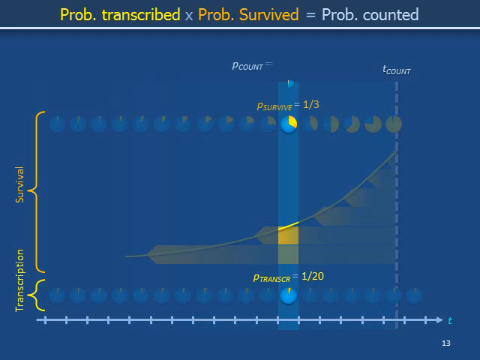Together, this means that the probability that this time interval generates a copy of messenger RNA to be counted at time t count is 1 out of 60. A third of a 20th is 1 out of 60. Multiplying the probability of transcription and the probability of survival gives the probability of contributing a copy of messenger RNA that will be eventually counted.